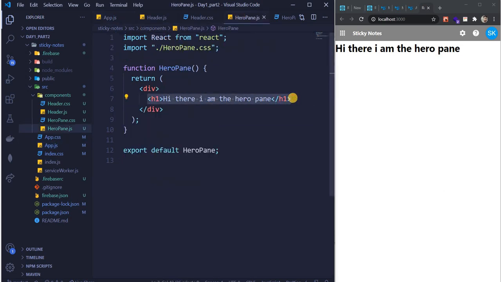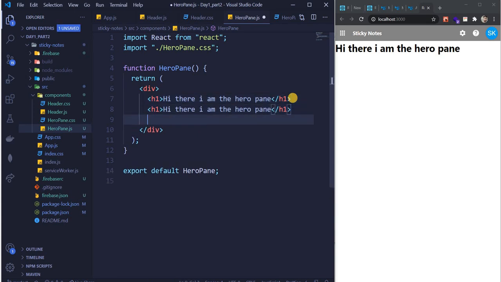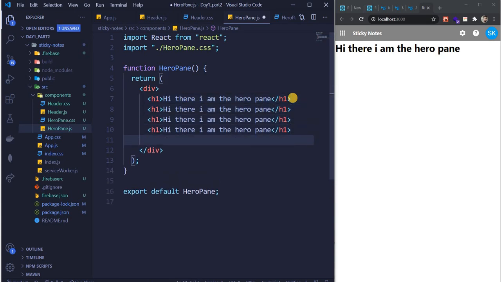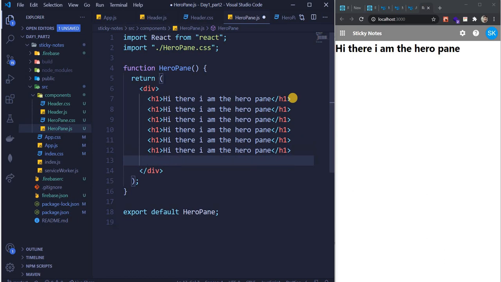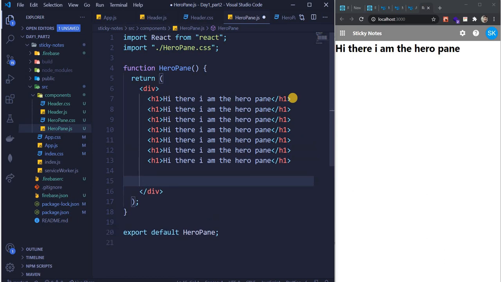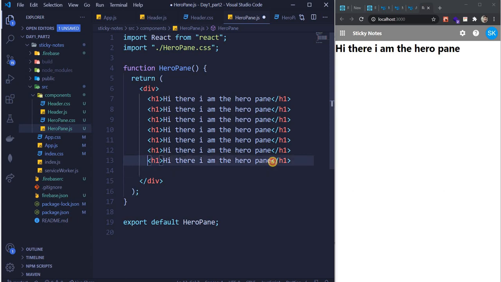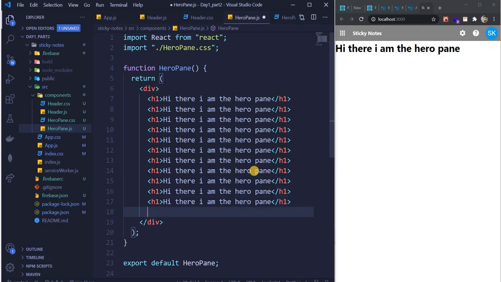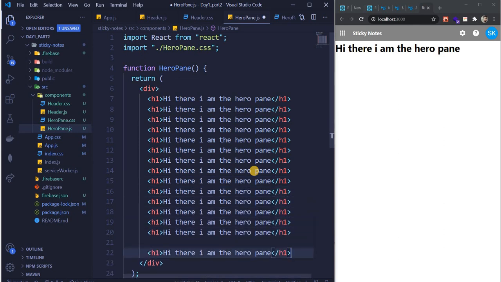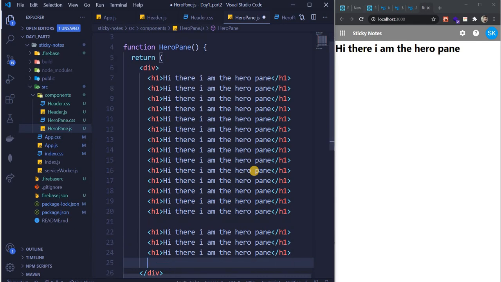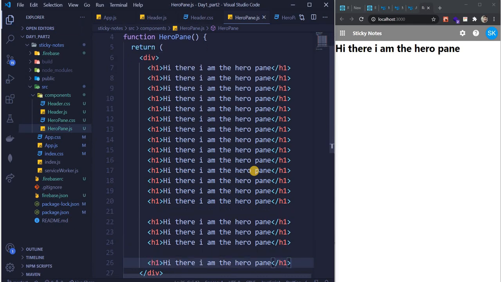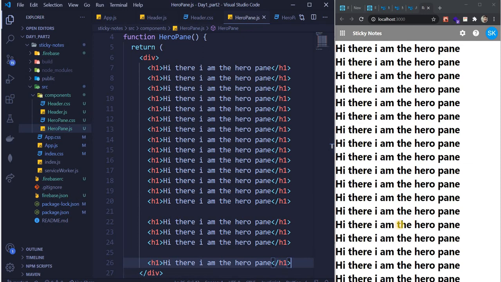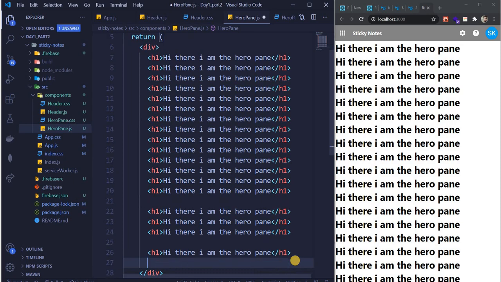So let's just do this. I'll paste it multiple times because I want to show some example for you guys. Control Z. Seriously. I'm just showing an example, guys. You don't have to write this. So just for your understanding. Okay, so now let's just save this. Wow, I exactly came to the bottom of the screen. Nice.